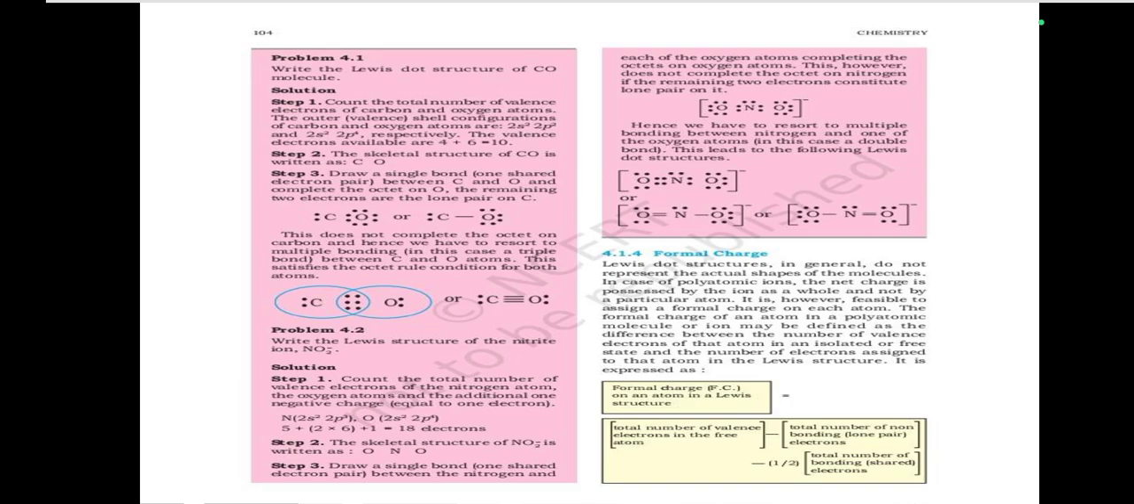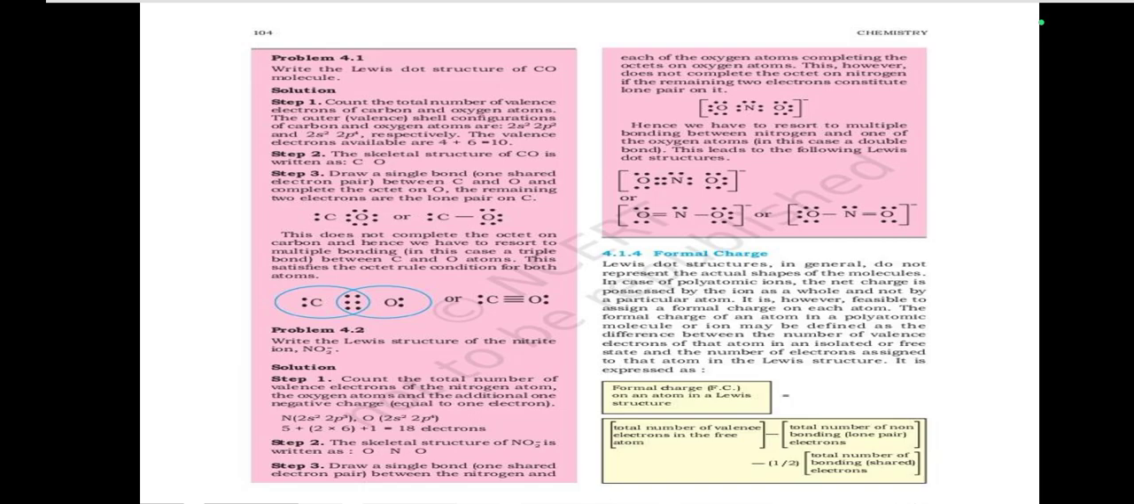Problem 4.2. Write the Lewis structure of the nitrite ion, NO2 negative. Solution. Step 1: Count the total number of valence electrons of the nitrogen atom, the oxygen atoms, and the additional negative charge equal to 1 electron. Nitrogen 2s2 2p3, oxygen 2s2 2p4: 5 plus 2 into 6 plus 1 is equal to 18 electrons. The skeletal structure of NO2 negative is written as O N O.